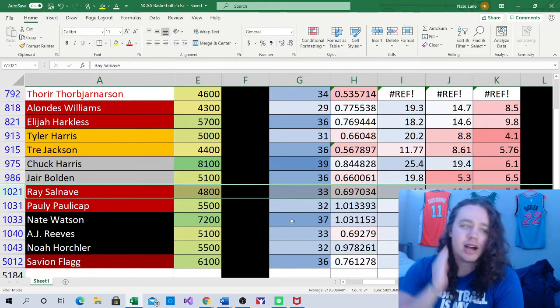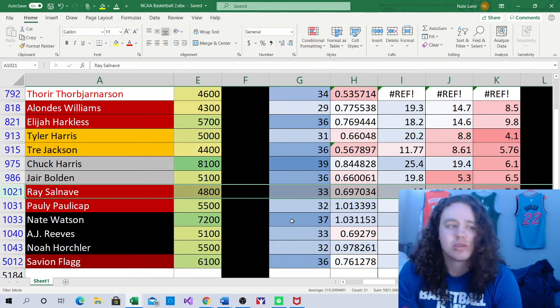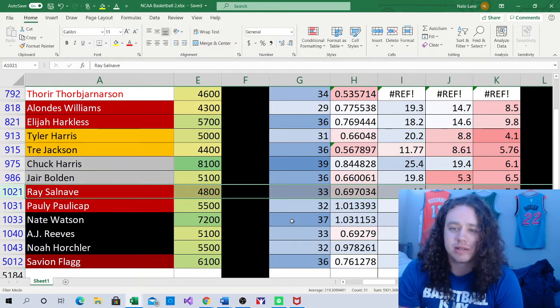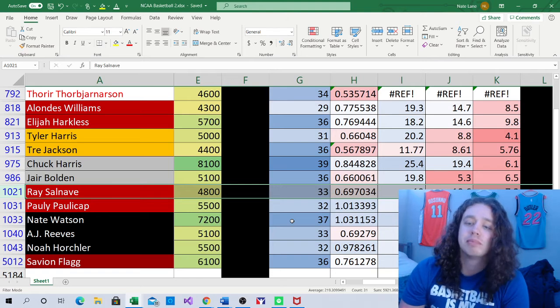The point guard, Javon Liberty Freeman, or Freeman Liberty, whatever it is. I don't remember the order of his last name, but that guy is questionable. I don't think he'll play. He's missed the last 5 games with a concussion. I just don't expect him. I think he's done for the year, so I don't think he'll play today. Which is going to make Ray Salnave and Polycap really good values here.